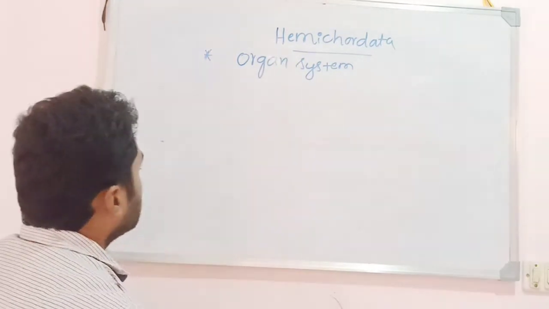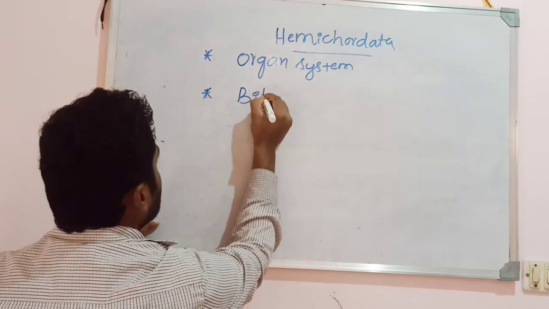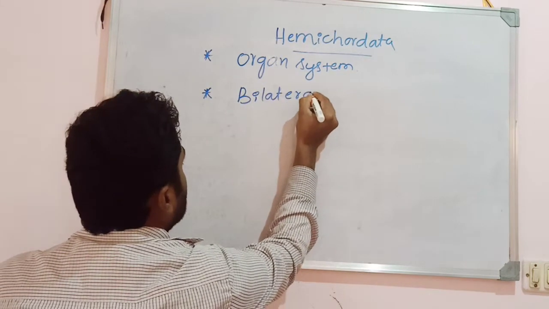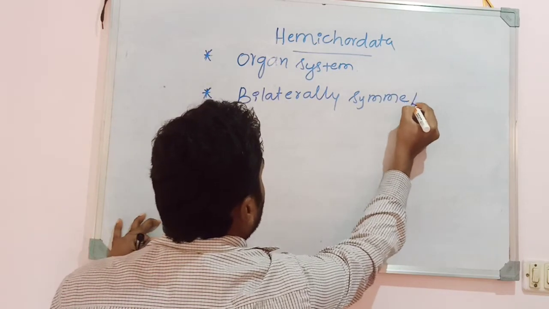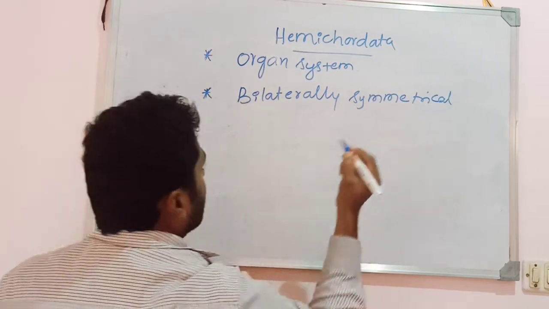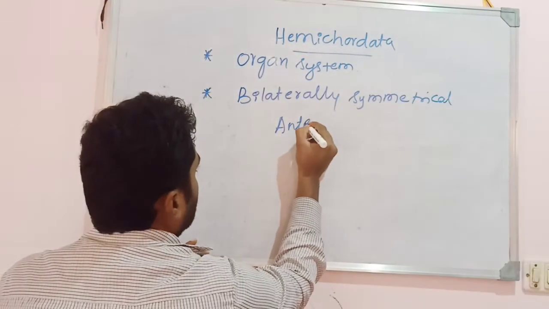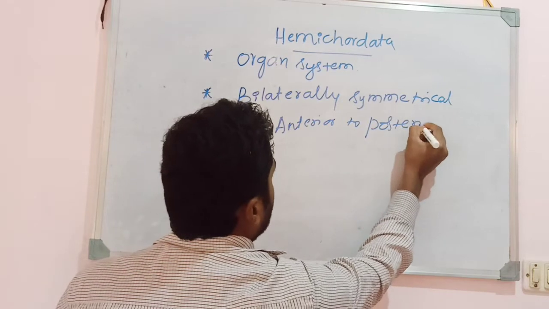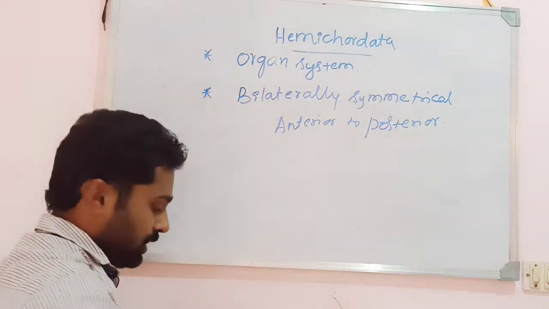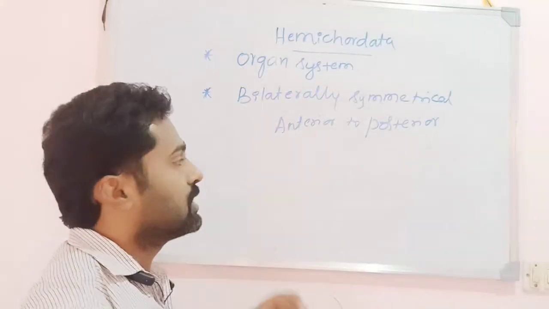The next character is that these animals are bilaterally symmetrical. They show bilateral symmetry. It means the body can be divided into two halves from anterior to posterior direction. Hence, these animals show bilateral symmetry.